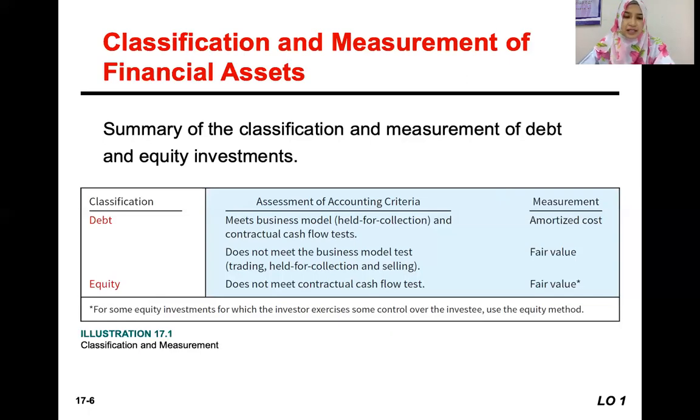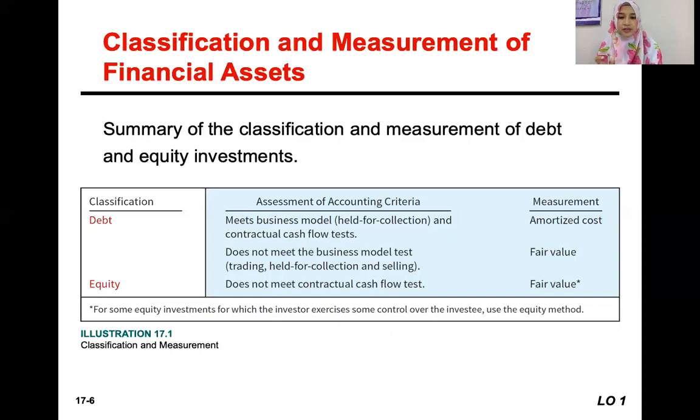But let's say a certain debt investment does not meet the business model test. Let's say the debt investment is held for trading. Held for trading means the bond is purchased for the purpose of trading it. You don't wait until the maturity period. You want to trade it to get the profit. Or it is held for collection and selling.